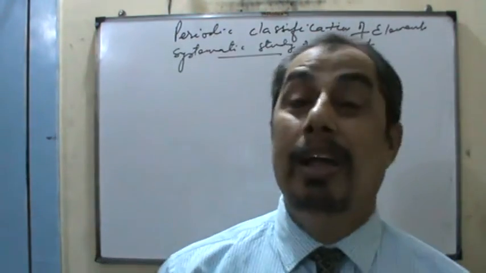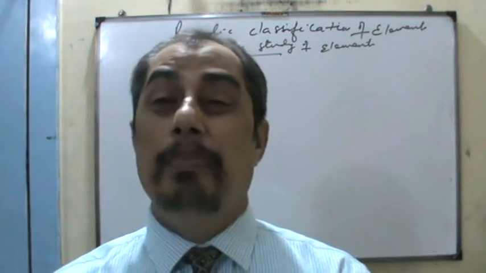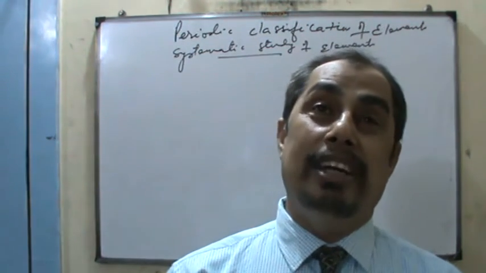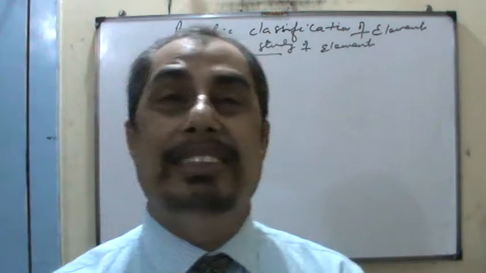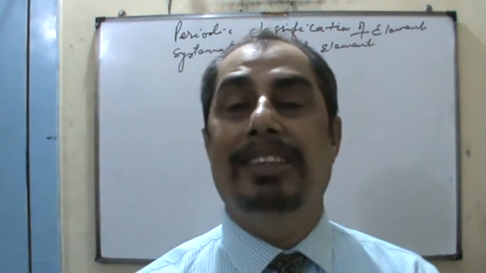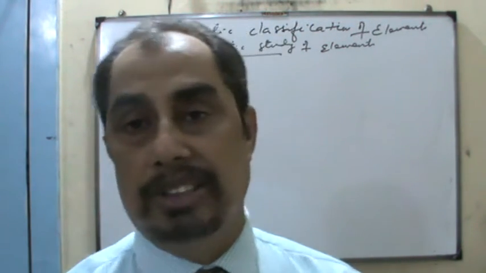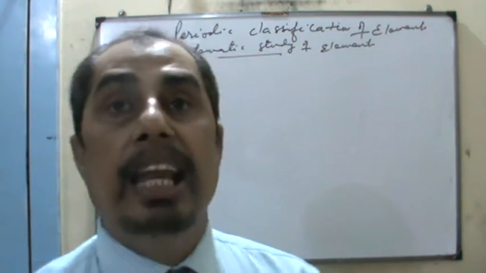Newland's law of octave, Dobereiner's triad law. In Dobereiner's triad law, Dobereiner tried to explain the series of three elements in which the atomic mass of the middle element is the average atomic mass of the first and the last. And Newland's law of octave is that the properties of the first element must resemble the properties of the eighth element, like musical notes, sargam.